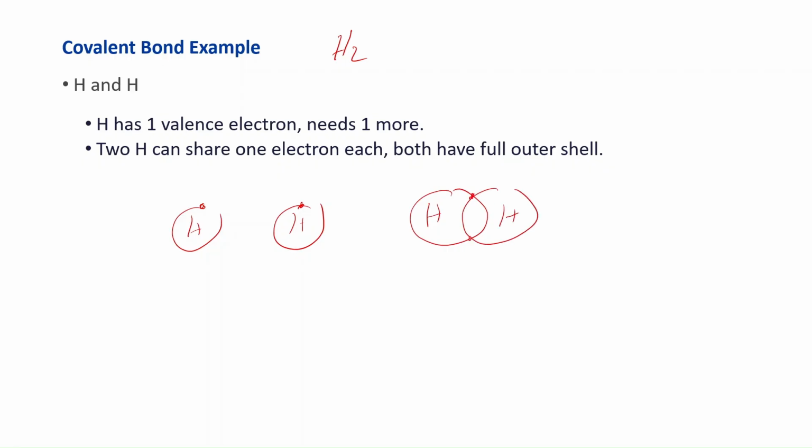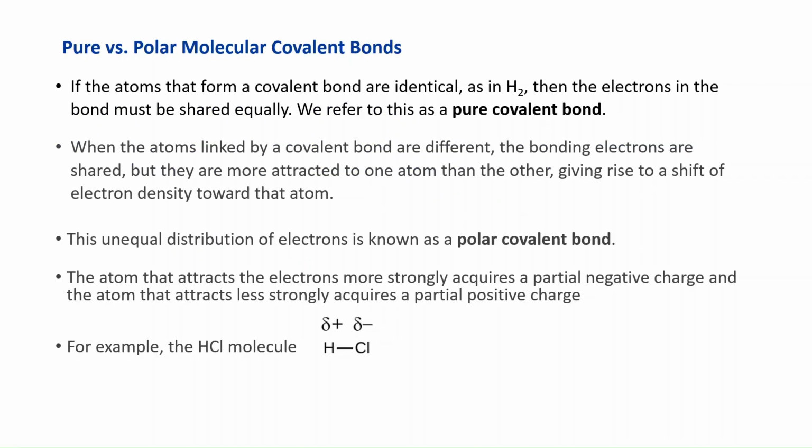These electrons are going to be considered belonging to both of them. Each one actually orbits around both of the nuclei. So now both hydrogens have two electrons in the outermost shell. They're happy and they form a covalent bond. This works really well when you have identical atoms, like the example I just gave you, because they both have the same attraction for the electrons. So the electrons are shared equally, and we call that a pure covalent bond.